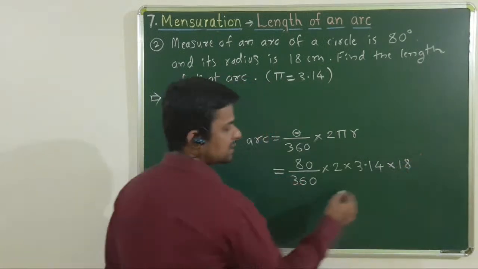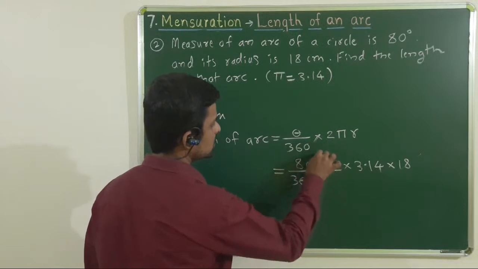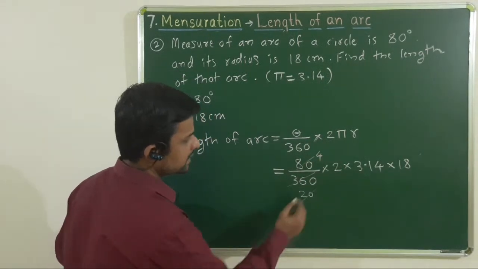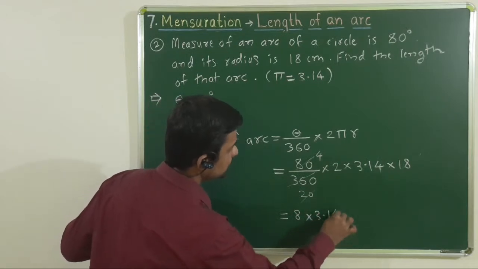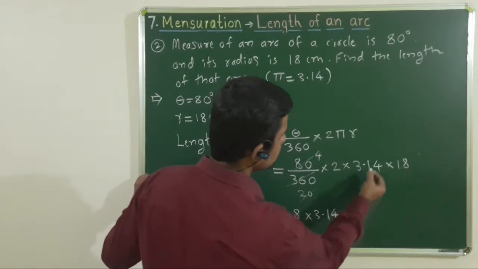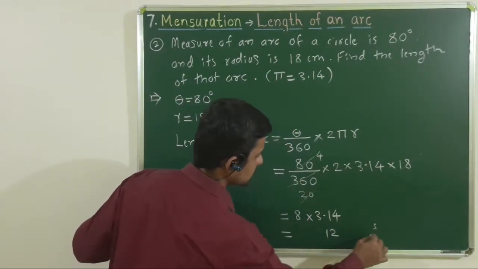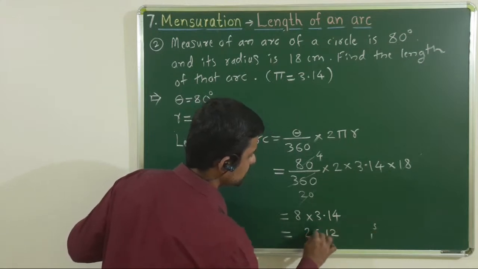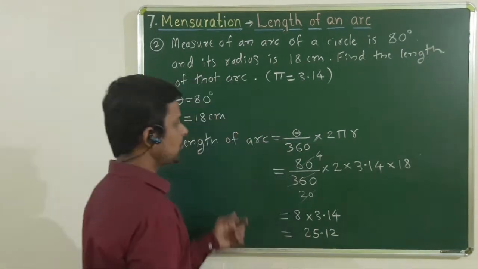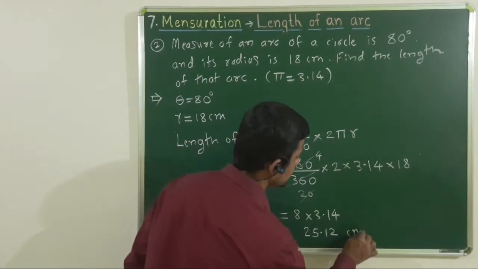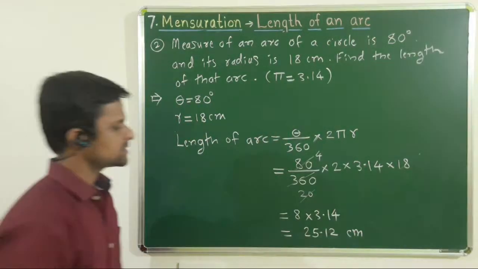Here 18 divided into 36 gives 2, 2 into 4 is 8, 20 into 4 is 80, nothing remains below. So we get 8 into 3.14, that is equal to 25.12. It is length of arc, therefore unit will be in centimeter, not centimeter square. That is length of arc is 25.12 centimeter.